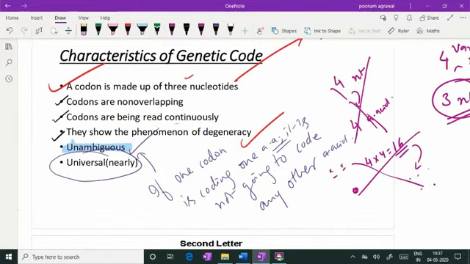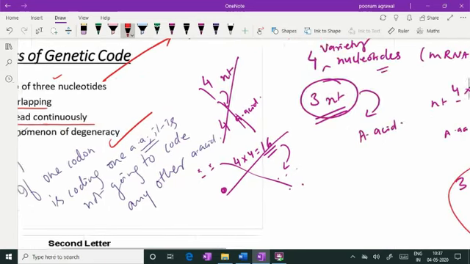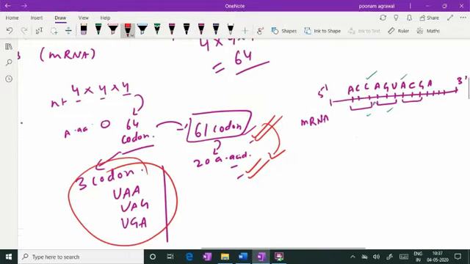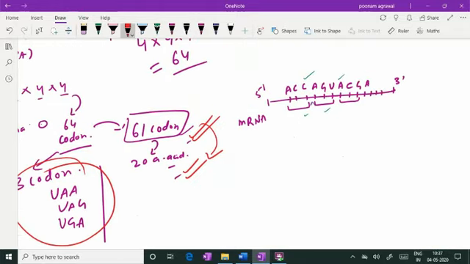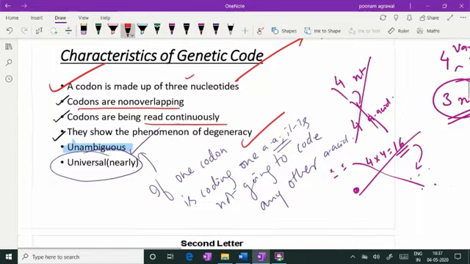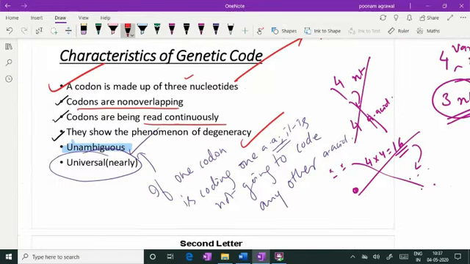Now, I said that codons are non-overlapping and they are read continuously. So when we are talking about the reading of codons, they are read in triplets and there is no overlapping between them. One nucleotide is never read twice, and no nucleotide is left behind from reading. So the reading is in a triplet fashion. There is no overlapping and there is no punctuation. There is no gap in the reading frame. So that explains the phenomenon of continuous reading, no punctuation, and non-overlapping.